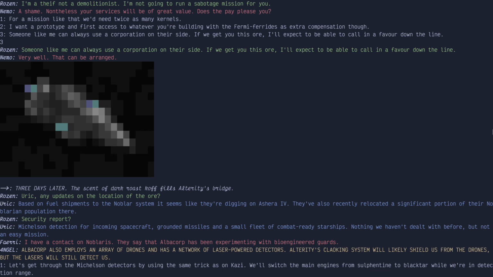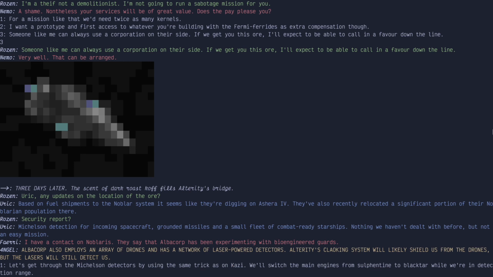Michelson detection for incoming spacecraft, grounded missiles, and a small fleet of combat-ready starships. Nothing we haven't dealt with before, but not an easy mission. Oh, okay, so this is my crew, right? Ooh, and one of them has a contact on Noblaris.